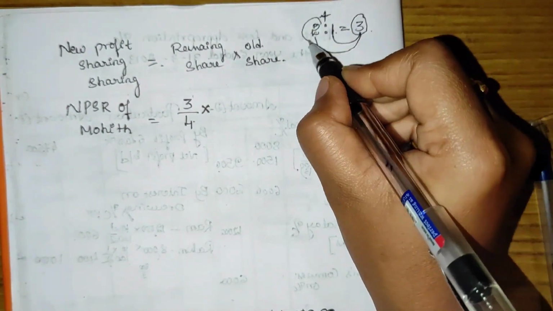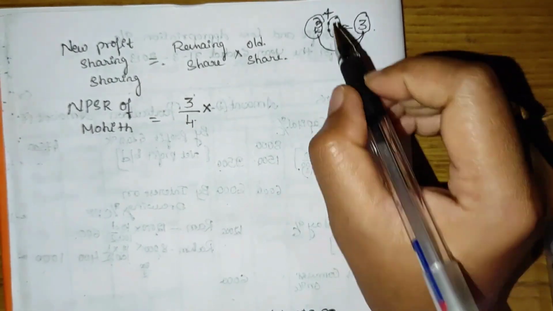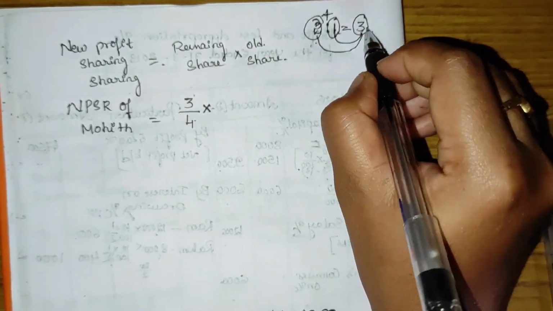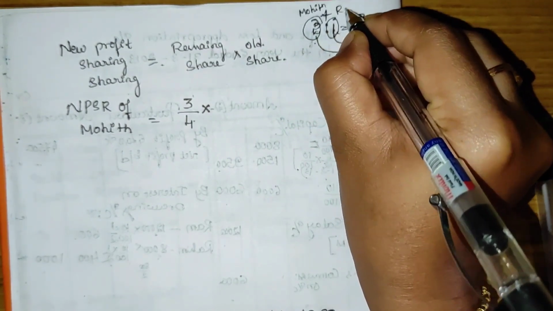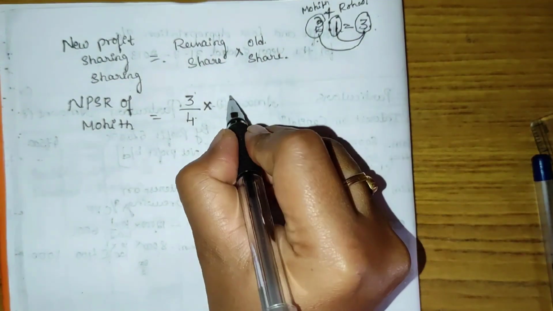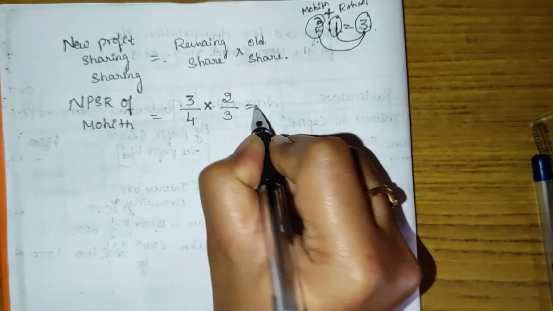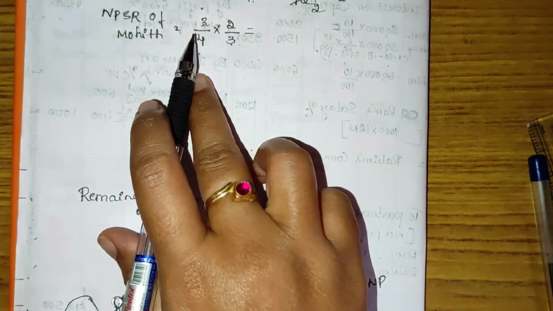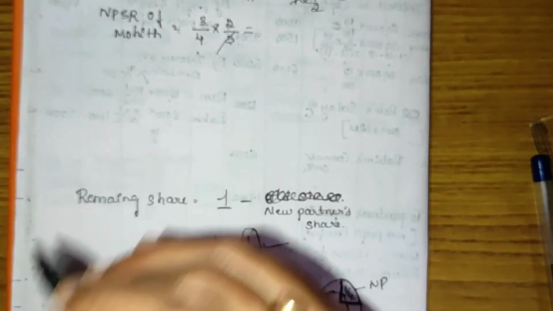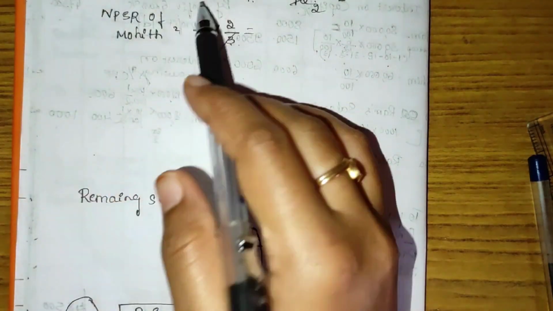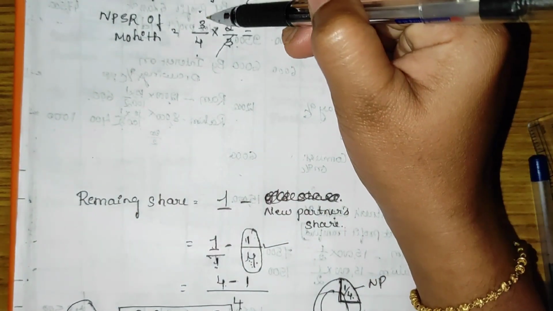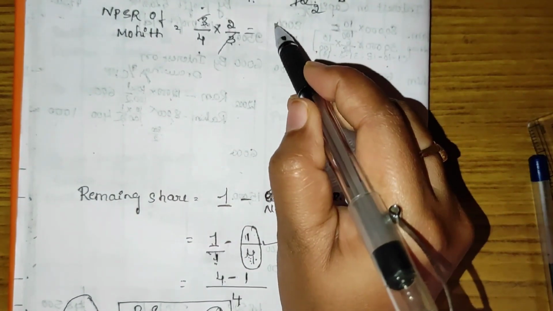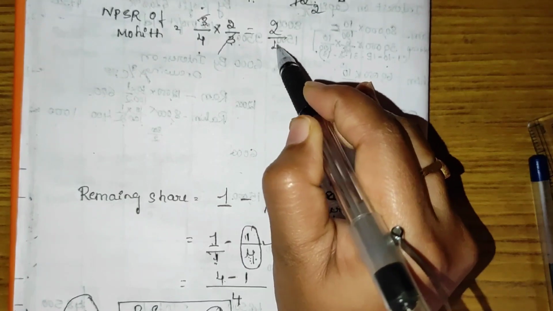Out of 3, he will get 2 portions and the other will get 1 portion. 2 divided by 3 is Mohit's share and 1 divided by 3 is Rohan's share. Mohit's old share is 2 divided by 3. Three cancels, remaining 2 divided by 4.